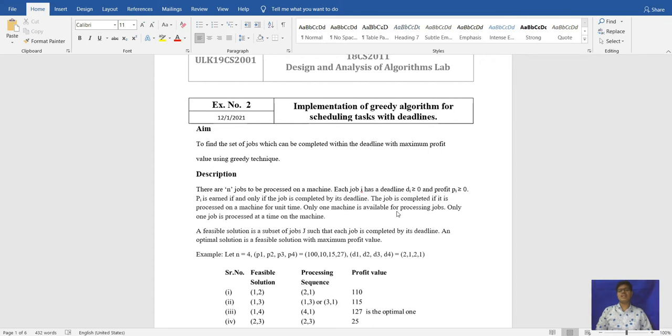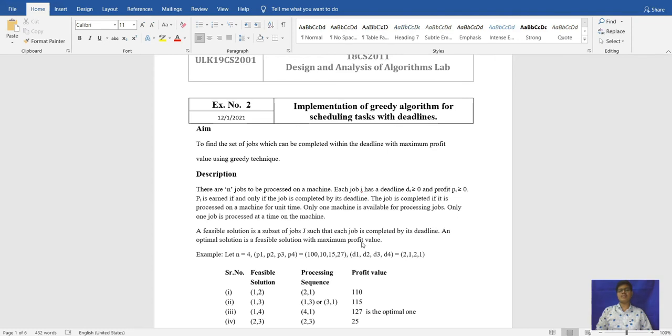Only one machine is available for processing jobs, because it works on a greedy algorithm. It will take the maximum profit and give us the maximum profit within the deadline.